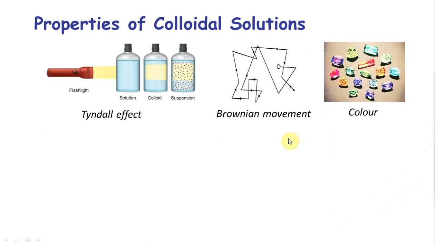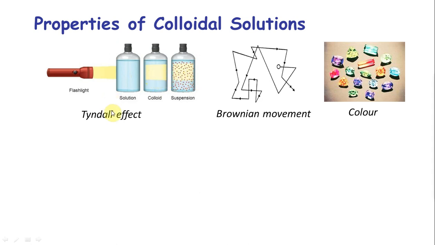Okay. Now we saw preparation of colloid, purification of colloid. Now properties of colloidal solution. First is Tyndall effect, very simple. When you put light through a solution, when you go and stand on the other side, you can see the light coming out. But when you look at it at a 90-degree angle, you see no light coming out. Whereas in colloidal solution and suspension, you will see it. That's because the light is bounced back in all directions by the small particles. This property will only work when the wavelength of the light is very close to the size of the colloidal particles. If you are too far away, then it won't work.